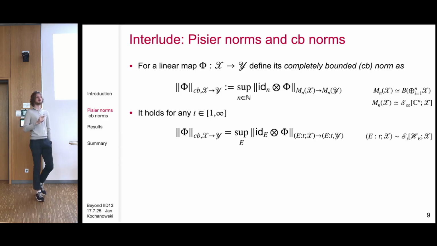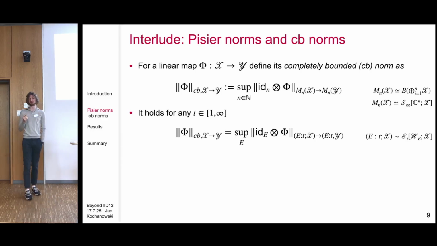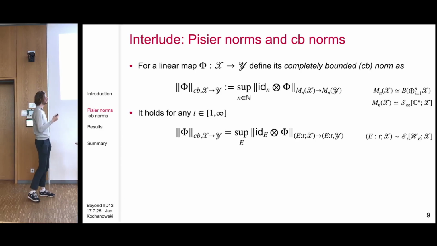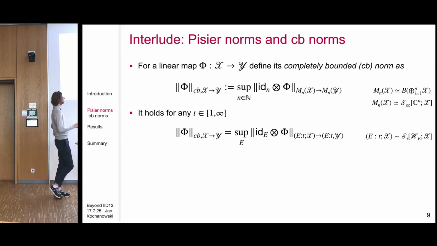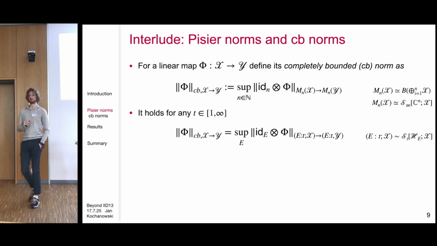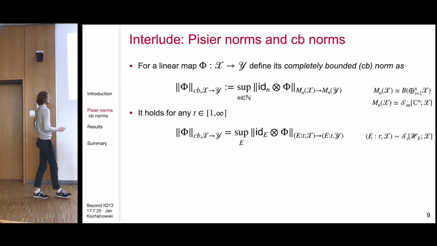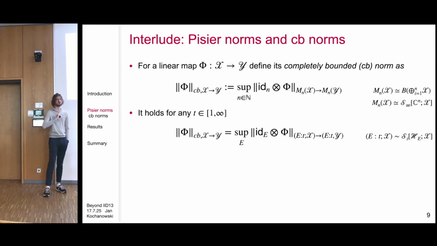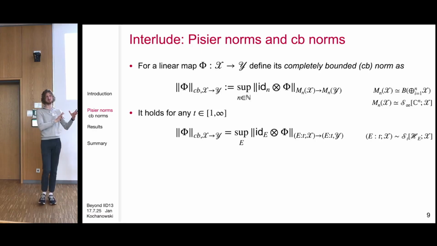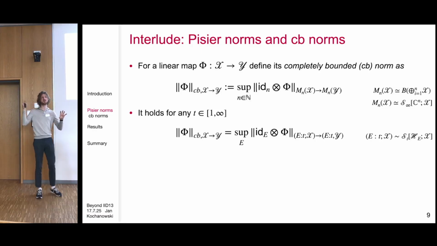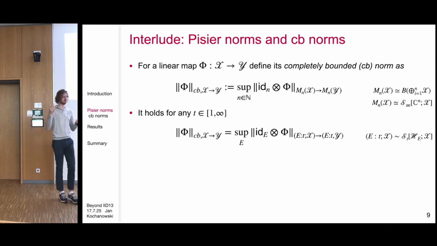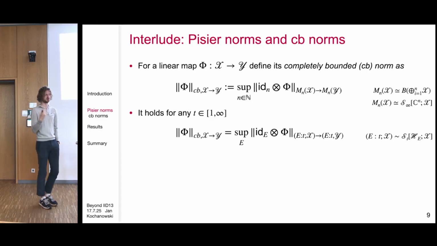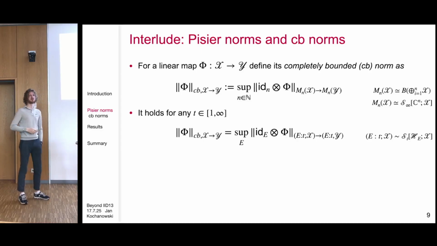not the same as the stabilized mixed norm that I talked about earlier, because for the stabilized mixed norm, you would have X be a Schatten Q space and Y a Schatten P space, but then you would also change the index on the environment system. But for the completely bounded norm, you keep the index or the norm that you have on the environment system fixed, but you only change the norm on the system that you care about, the system that your map does something to.